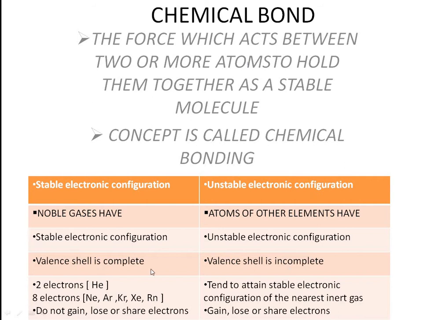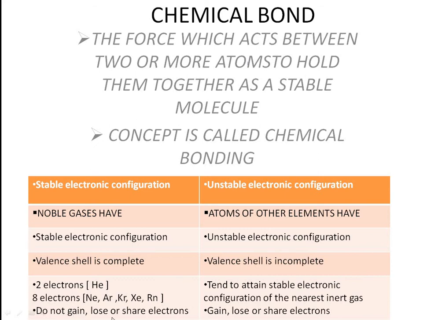In noble gases the valence shell is complete, but in atoms of other elements the valence shell is incomplete. Helium has 2 electrons. Other noble gases like neon, argon, krypton, xenon, radon have 8 electrons. Elements with unstable electronic configuration tend to attain the stable electronic configuration of the nearest noble gas. For example, sodium, magnesium, calcium, aluminium, all of these become stable by getting the nearest noble gas electronic configuration.